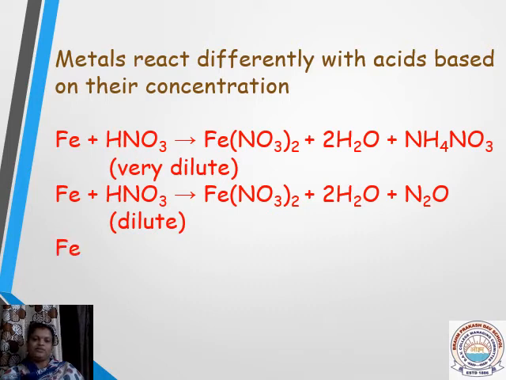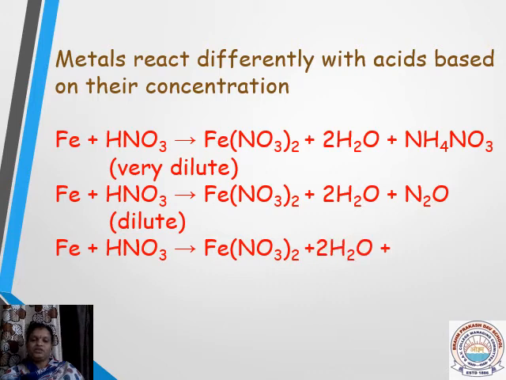Then iron reacts with concentrated nitric acid to get iron nitrate, water, and along with that some other gas. What is that gas? Nitrogen dioxide. So iron reacts with concentrated nitric acid to produce iron nitrate and water, along with nitrogen dioxide.